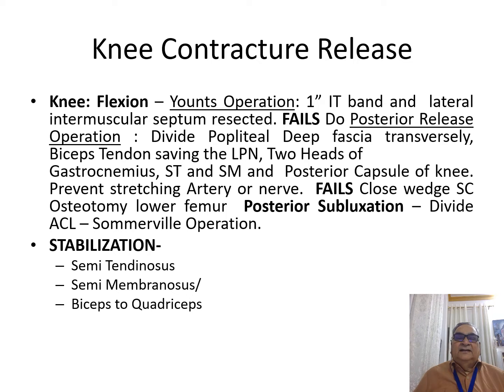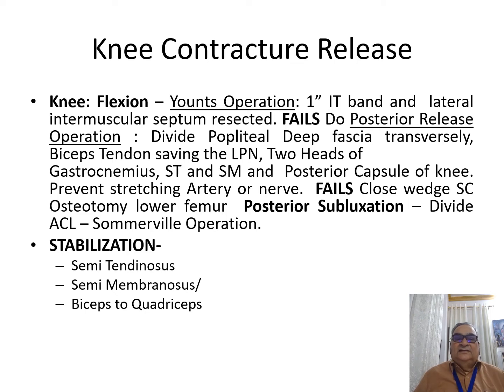Then you divide the biceps tendon, saving the lateral popliteal nerve. You divide the two heads of the gastrocnemius, the semimembranosus and semitendinosus, and finally you divide the posterior capsule of the knee. Then you concentrate on the lateral popliteal nerve and prevent stretching the artery and the nerve when you are trying to correct the contracture.